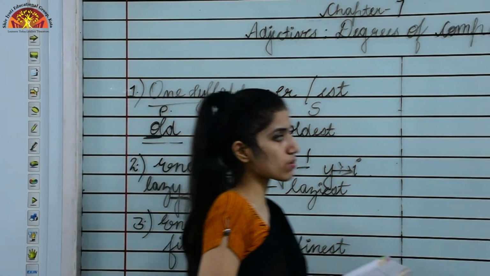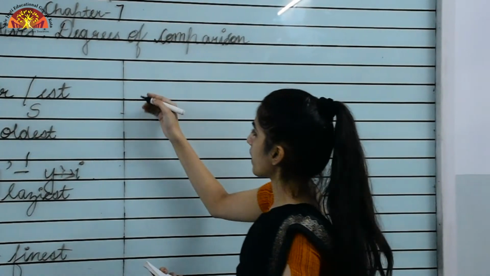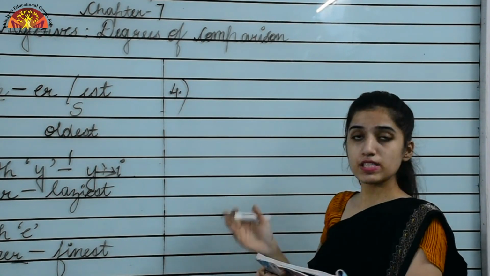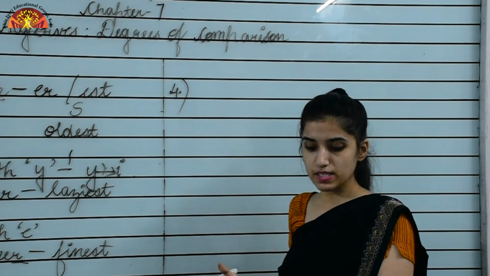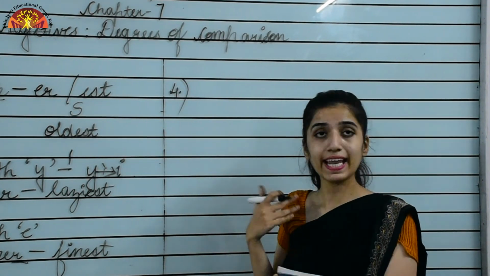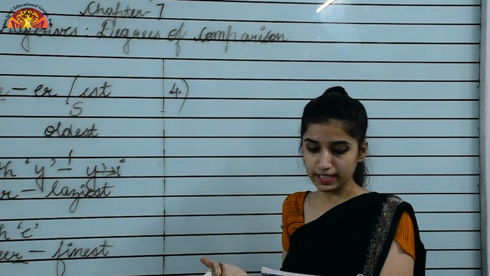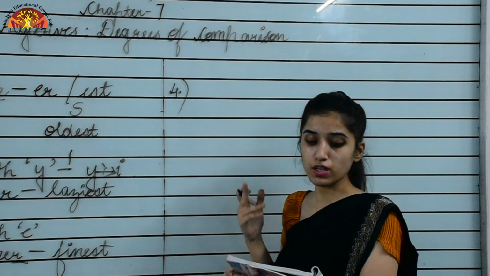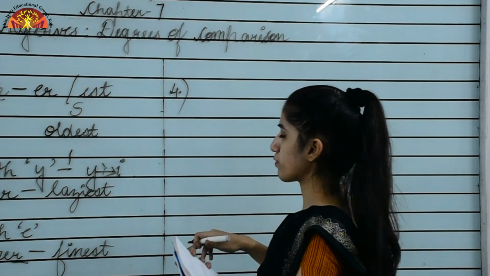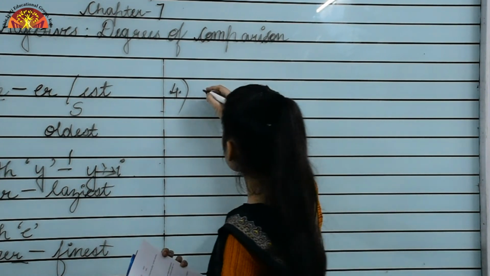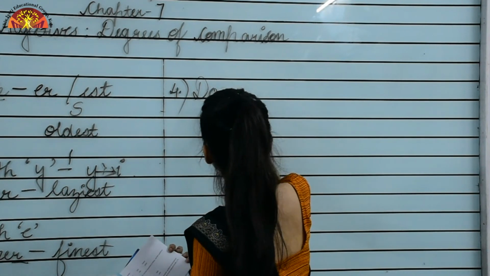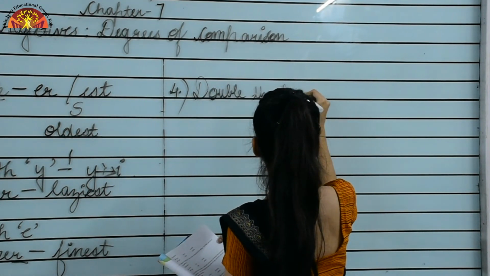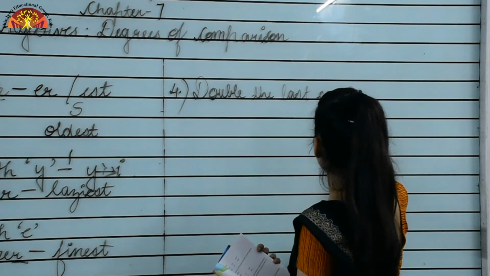Now moving to the next one, that is the fourth one. For adjectives that end with a vowel and a consonant, we double the last consonant and add er to form the comparative, and we double the last consonant and add est to form the superlative. Now what do you have to do? Double the last consonant.